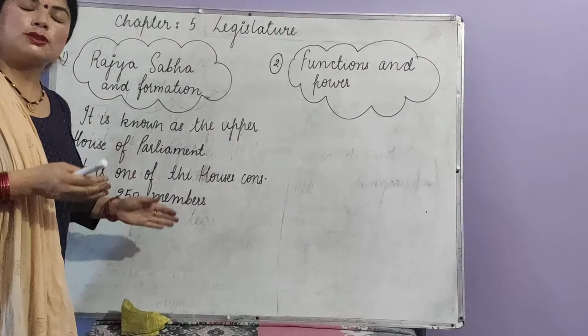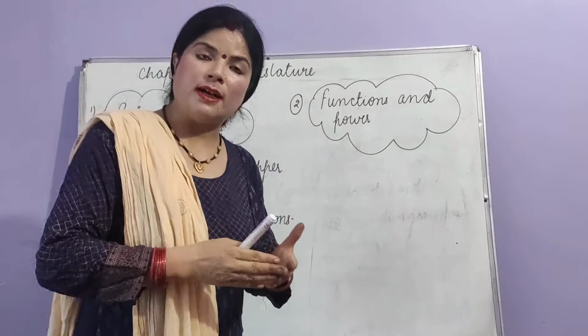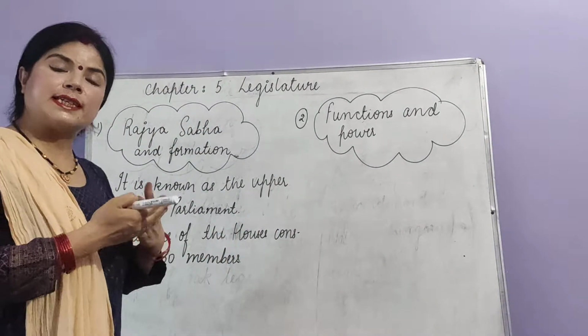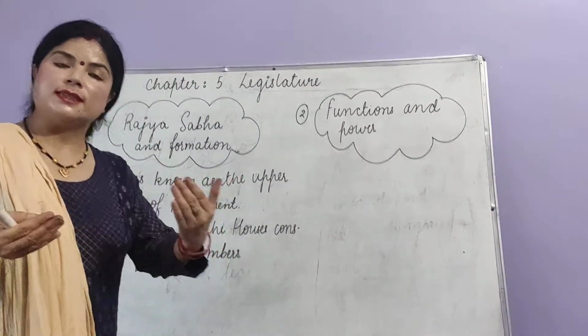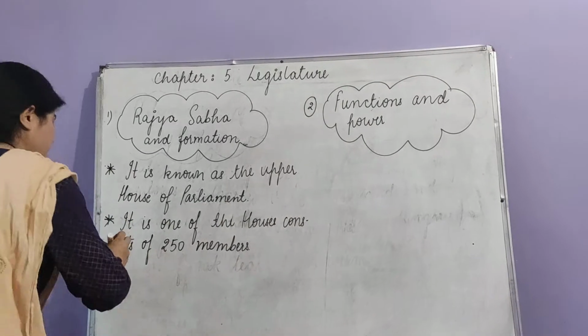Students, there are 250 members in Rajya Sabha. Now, how these members can be the part of Rajya Sabha, this is very important to know.